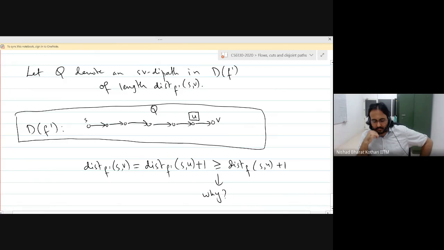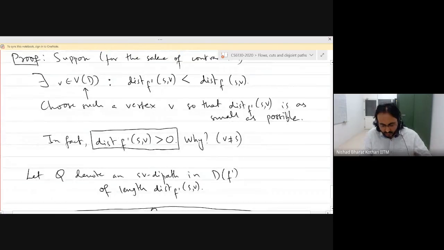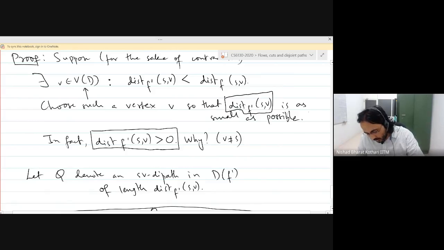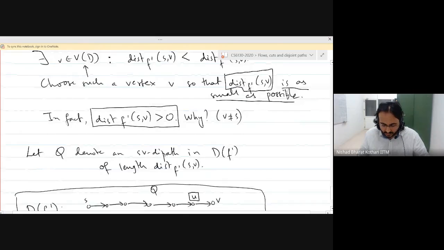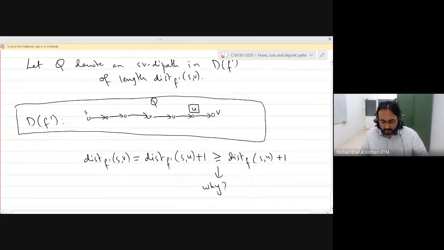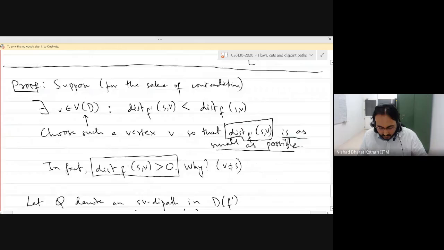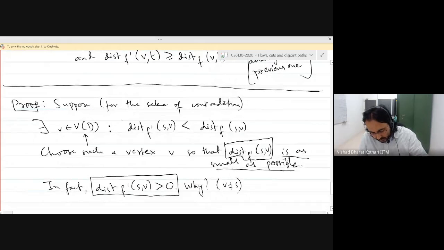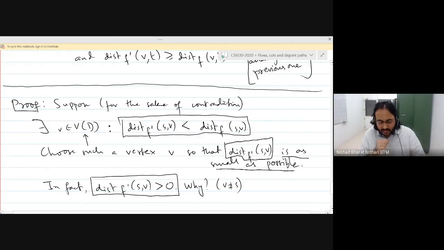Remember, we chose the vertex V so that the distance between S and V in F prime is as small as possible. This vertex has to violate the inequality that we are trying to prove, which means that any other vertex at shorter distance actually satisfies the inequality.